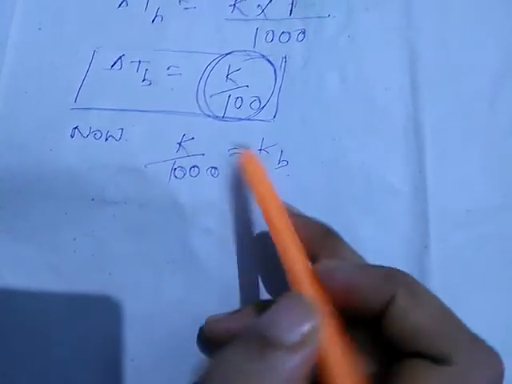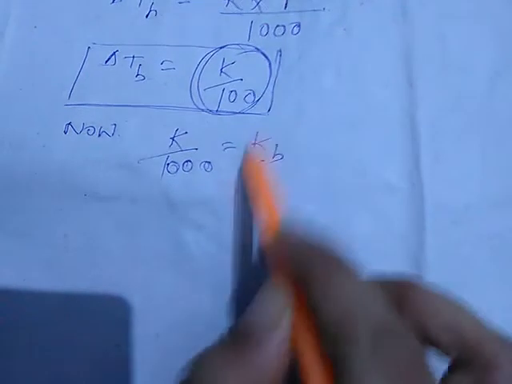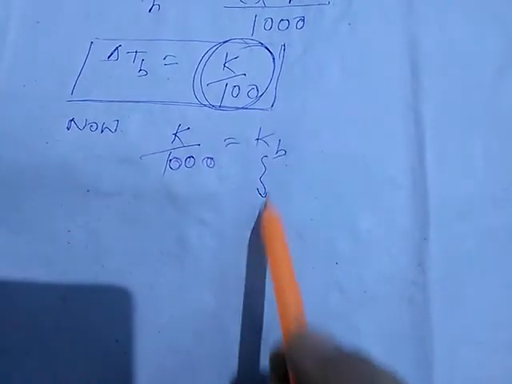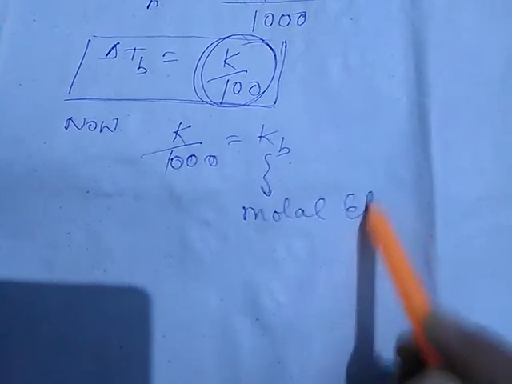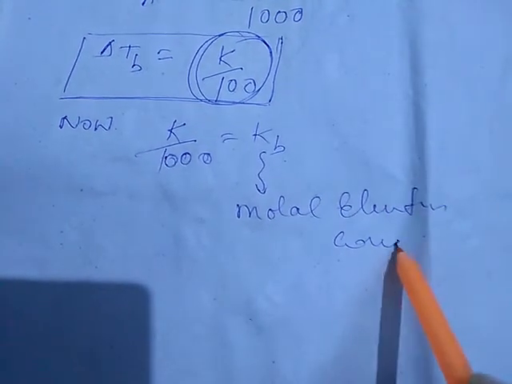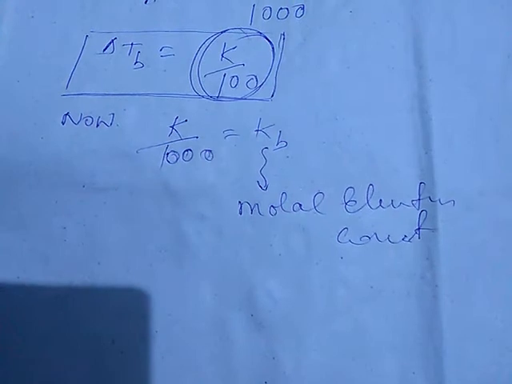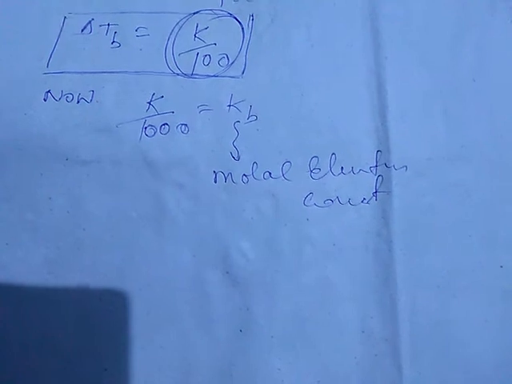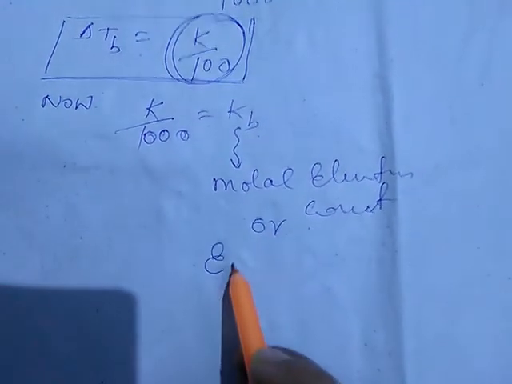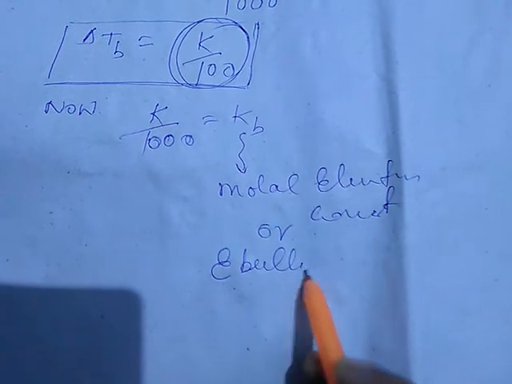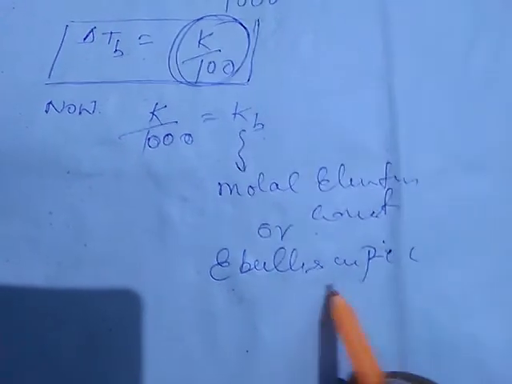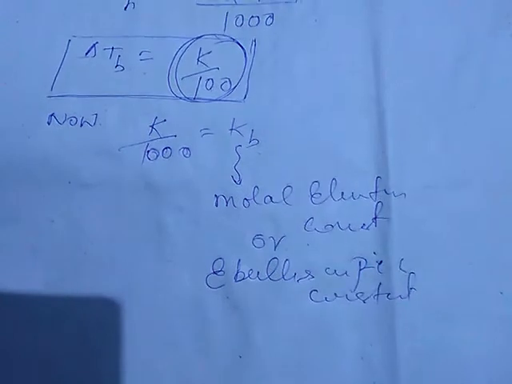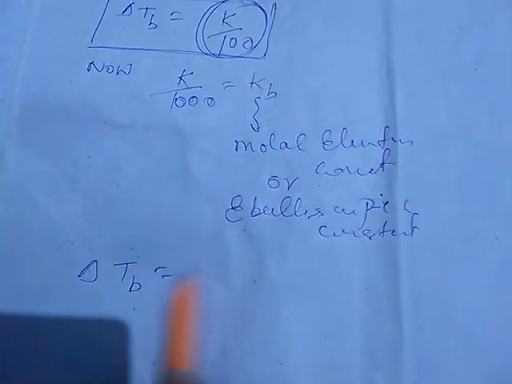This KB is equal to K by 1000, and we will call this KB the molar elevation constant, or it is also referred to as the ebullioscopic constant. So putting it in the expression, we will get delta TB is equal to KB, another expression.